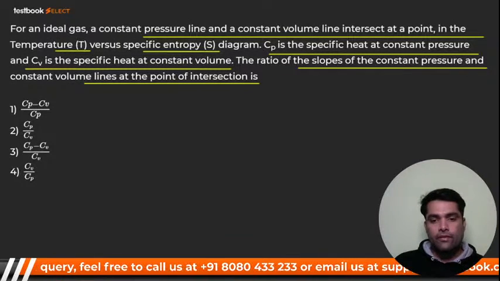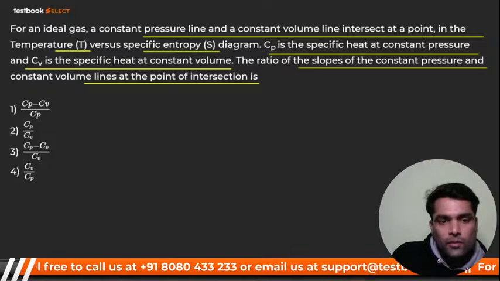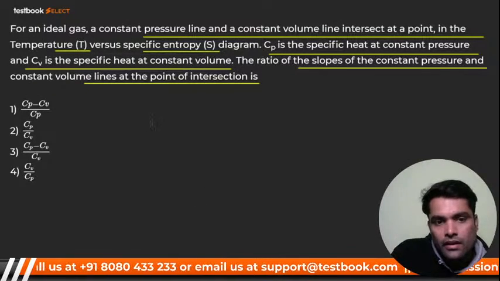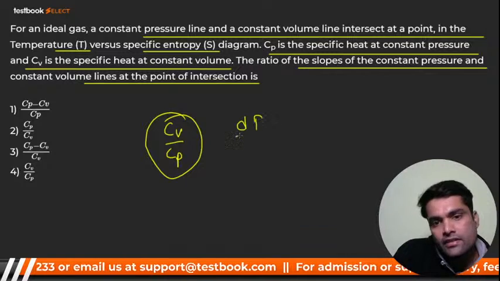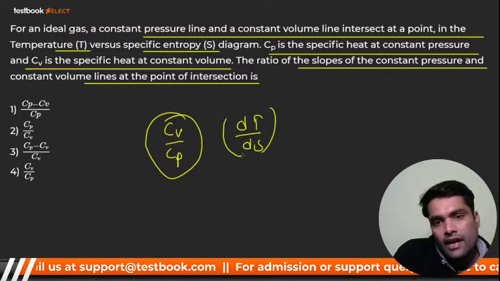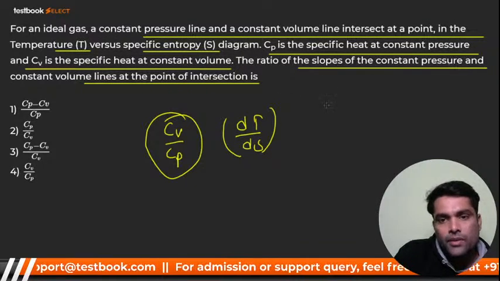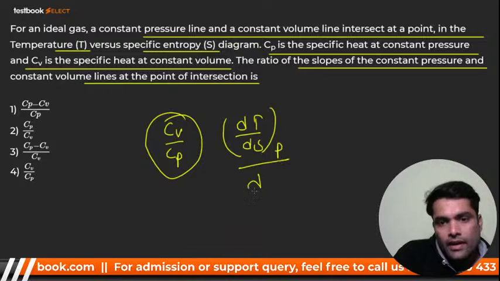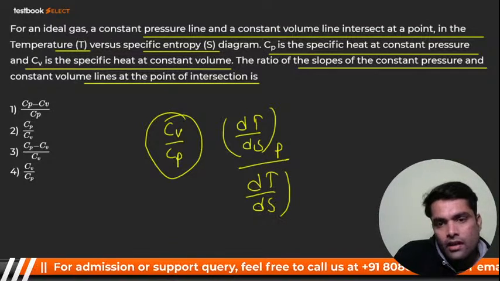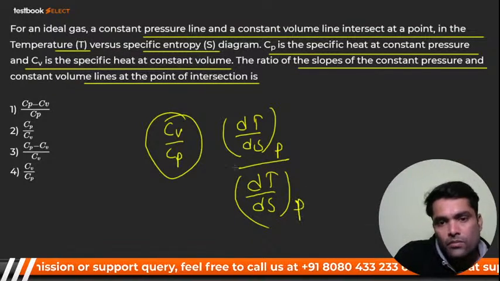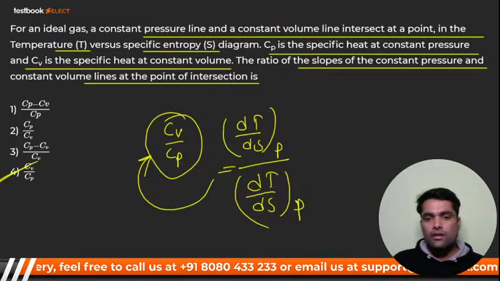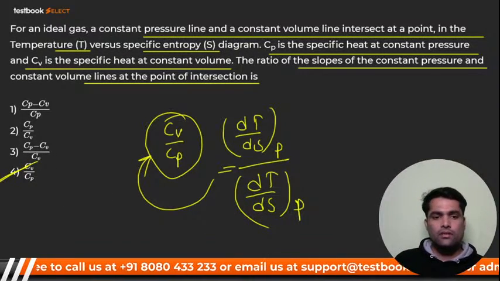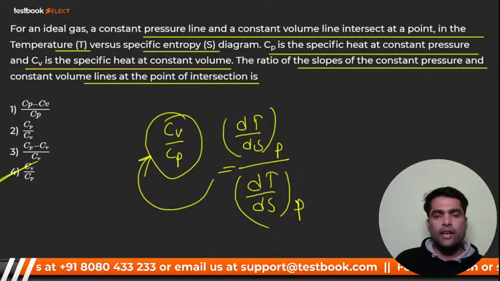We have already derived this. What will it be? Cv by Cp. The slope of constant pressure, dT by dS, divided by dT by dS at constant volume, is equal to this. So option number 4, direct answer. We have already derived this, Vamsi Krishna.